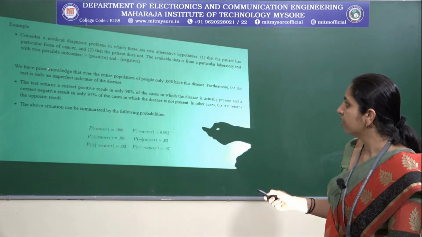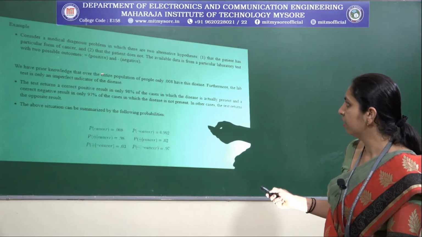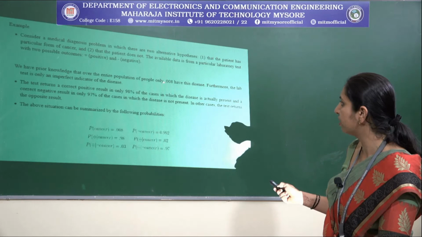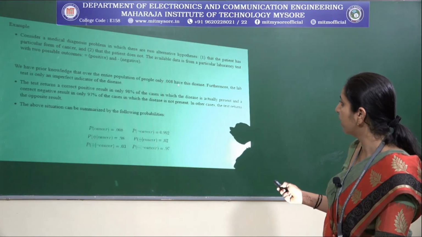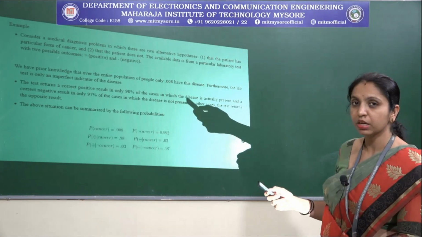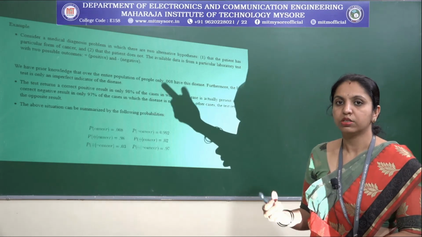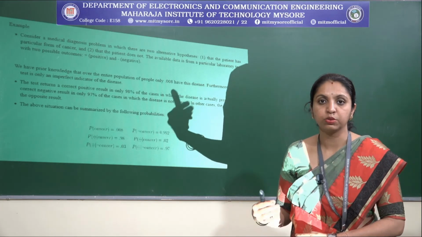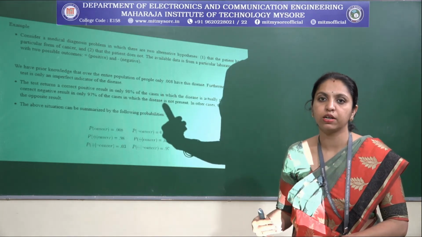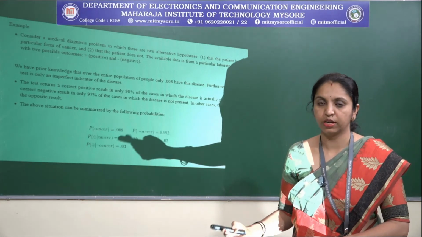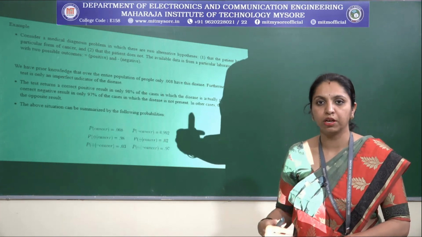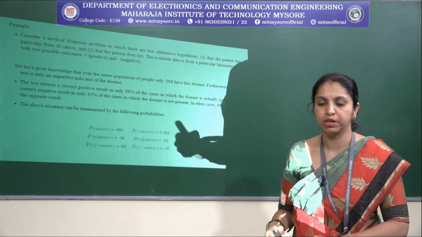Next, we have prior knowledge that over the entire population of people, only 0.008 have this disease. As I have already told you, that is one of the practical difficulties in the Bayesian learning concept, because it requires prior knowledge, the prior probability.